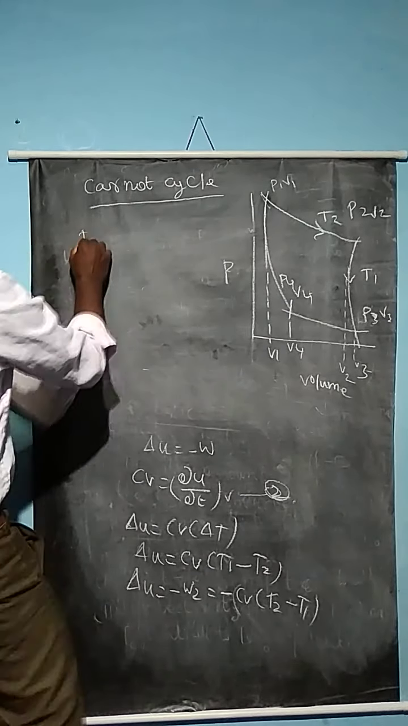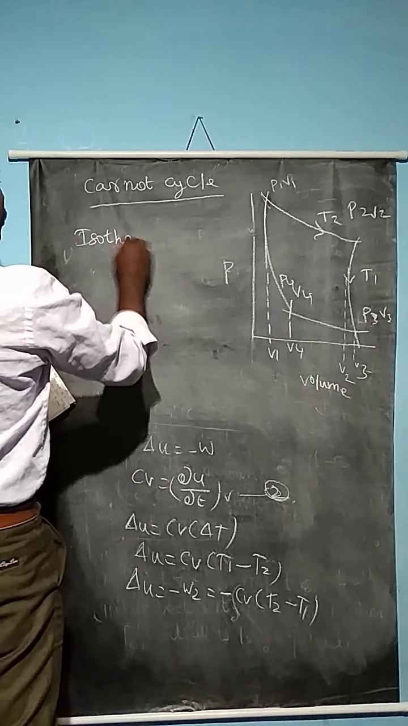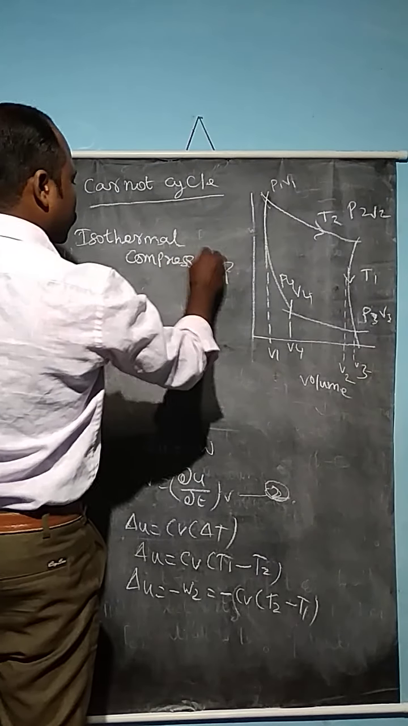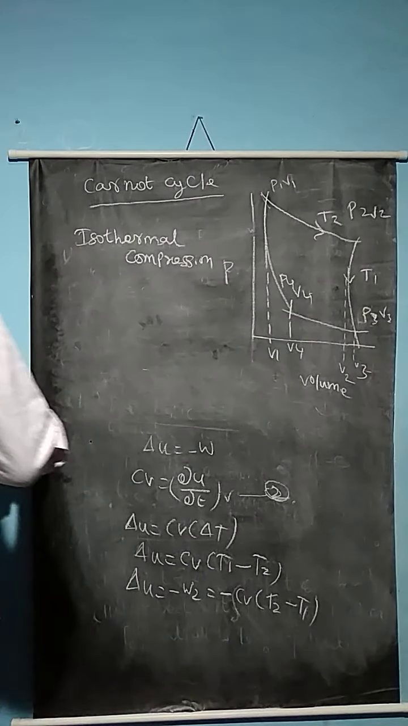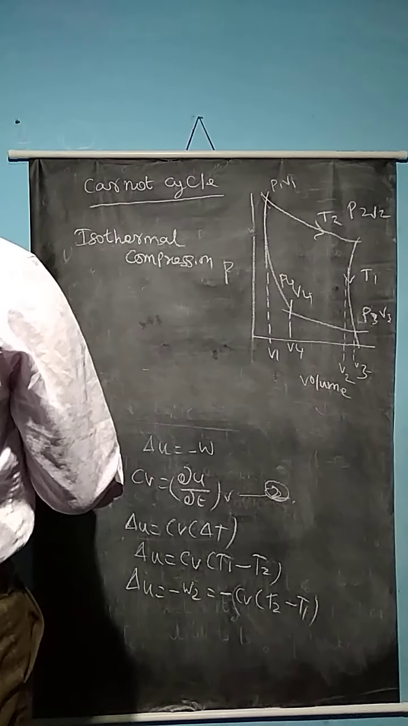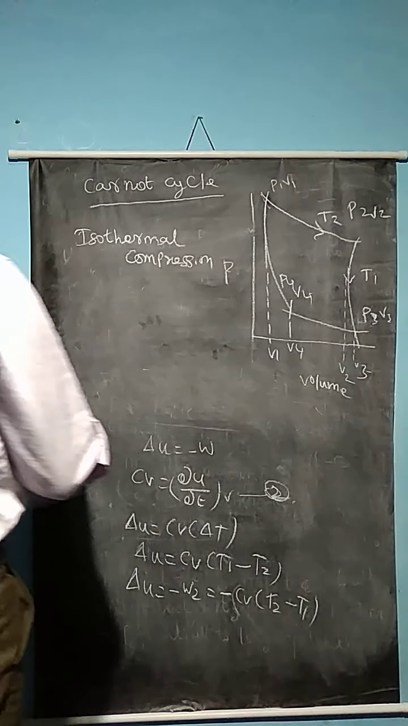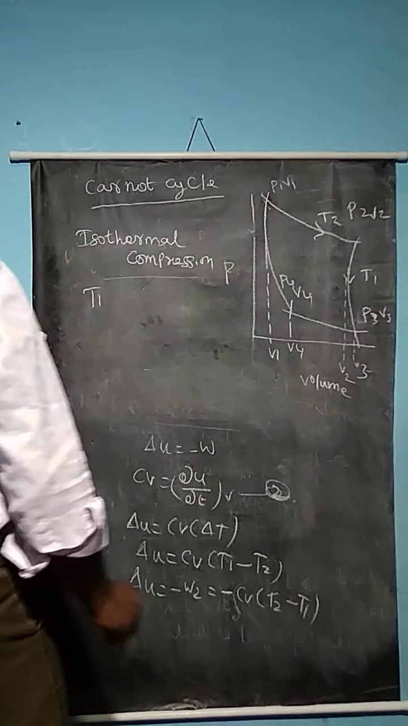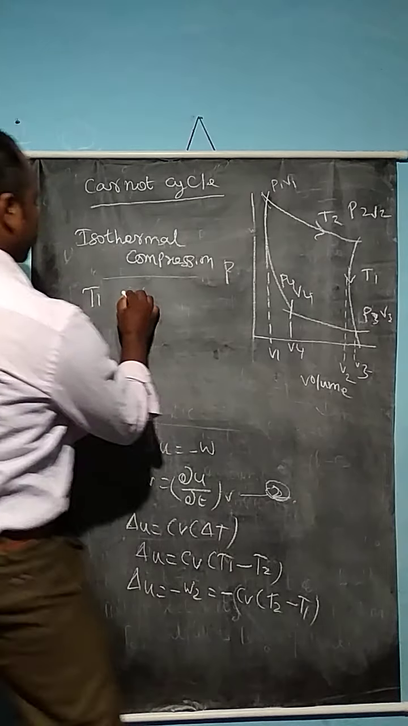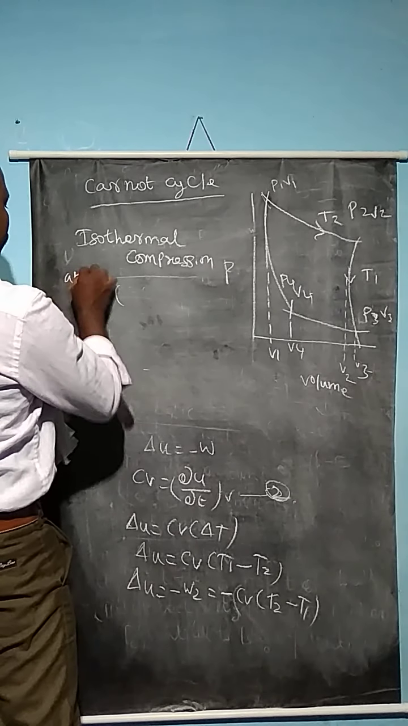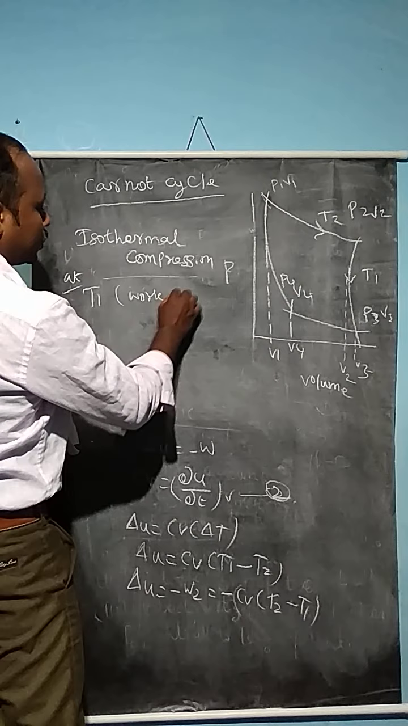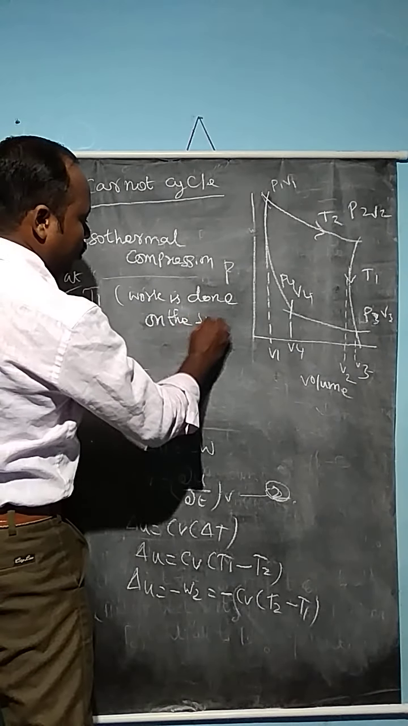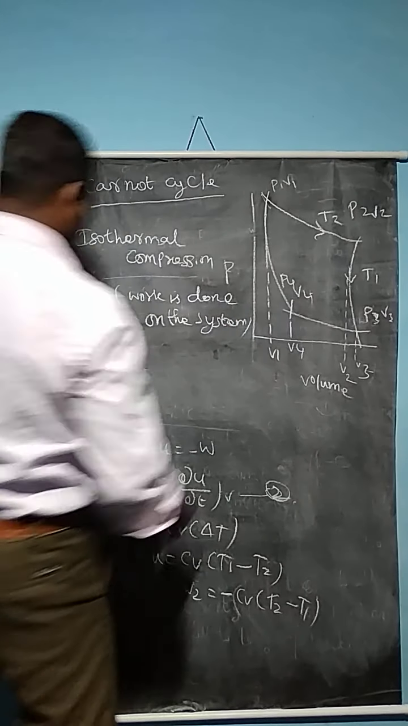So, isothermal compression reactions. Here the gas is allowed to compress reversibly and isothermally at the lower temperature T1. Work is done on the system.